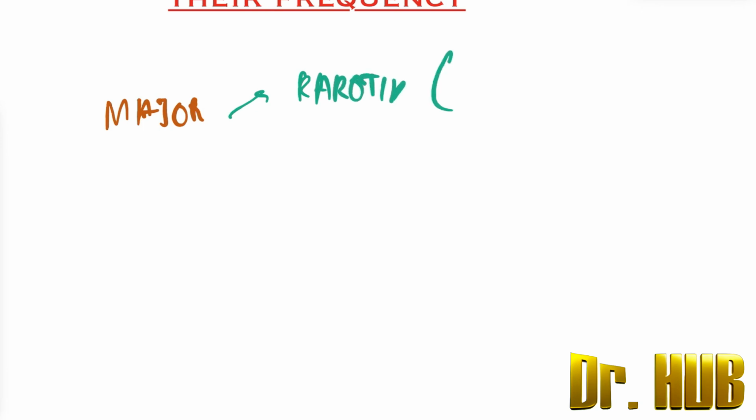Now let's look at the types of salivary glands. We focus on the major glands first. Under major, there is the parotid. The parotid tumor frequency is common, and the percentage of malignancy is 10 to 20%.